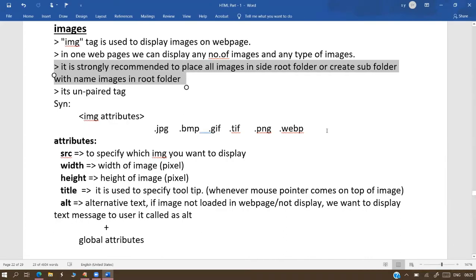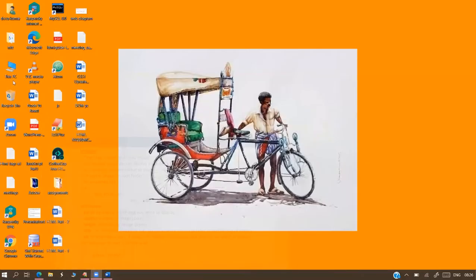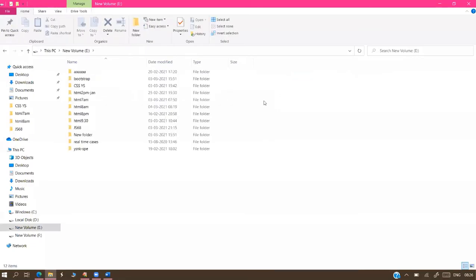Right now we don't have any project folder, sir? No, our HTML8 EVM folder is there, and that is our project folder. We have to think of it like that. So now I'm doing one small thing here. I'm going to the location where our folder is available. This is our folder. Now open this folder, sir.